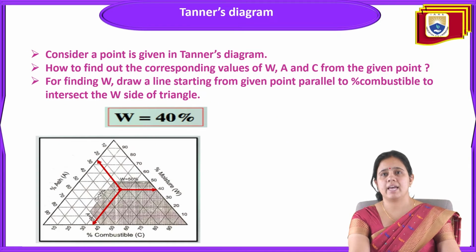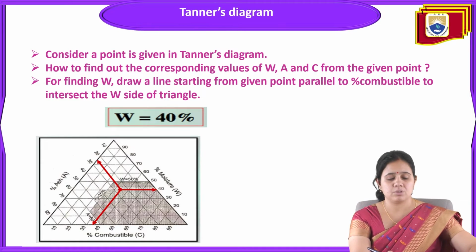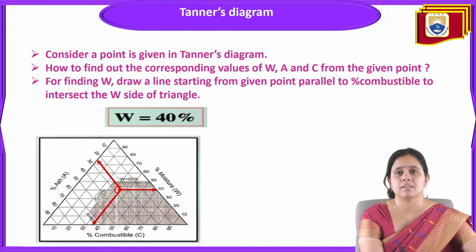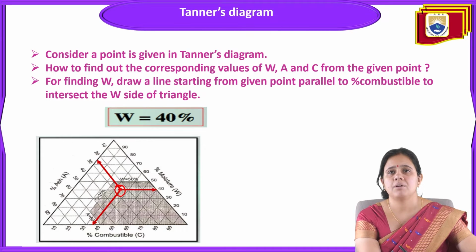So this is the Tanner diagram. In the Tanner diagram, what happens? We have to consider a point. See, this point is there. We are considering this point. So from this point, how do we find the corresponding values of W, A, and C?